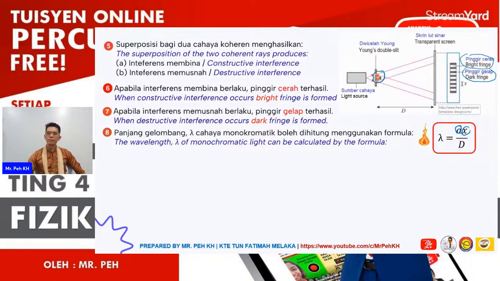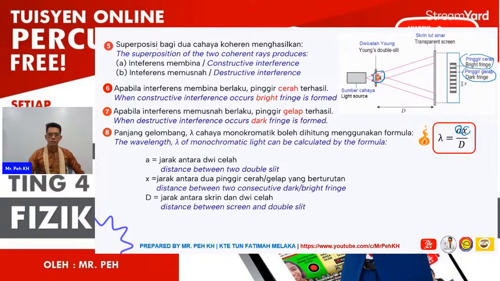D is the distance from the sources to the screen, where we want to see the pattern of the interference of the light wave. So A is the distance between the double slits, X is the distance between two consecutive dark or bright fringes, dark with dark and bright with bright, and D is the distance between the screen and the double slit.